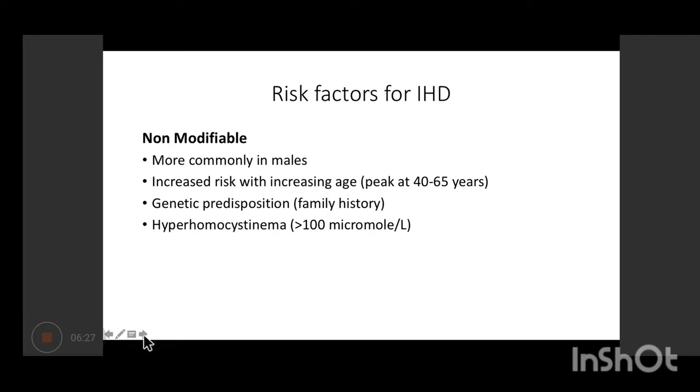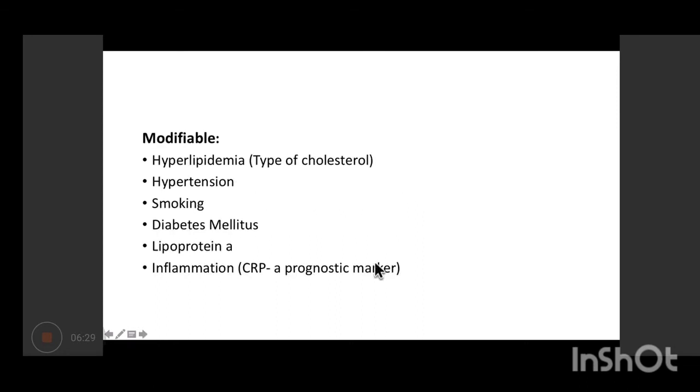Patients also have a genetic predisposition, that is, patients who have a family history of IHD are more prone to have IHD. Lastly, we have hyperhomocysteinemia. There is an inborn error of metabolism, which is homocystinuria. That is why it is non-modifiable, because it is inherited. In this, homocysteine levels in the blood are more than 100 micromole per liter, and this also predisposes the patient to atherosclerosis.